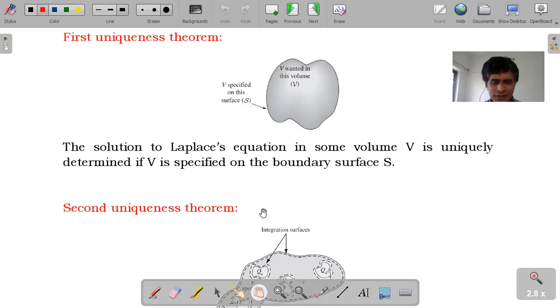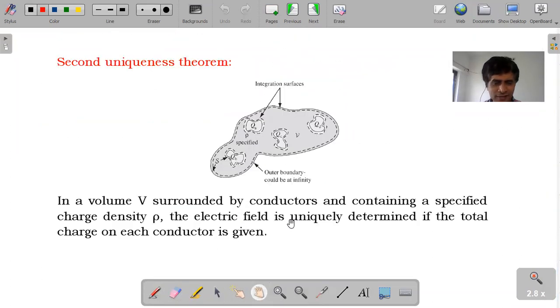Next point is the second uniqueness theorem. What is the statement? In a volume V surrounded by conductors, there are different types of islands, 1, 2, 3, 4, with an outer boundary, and this outer boundary may be at infinity, and the entire volume V is surrounded